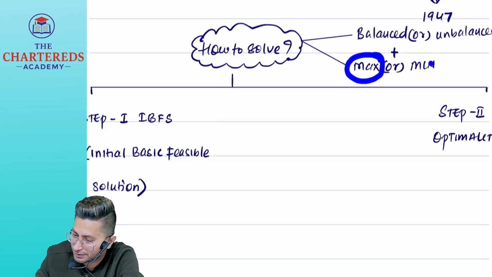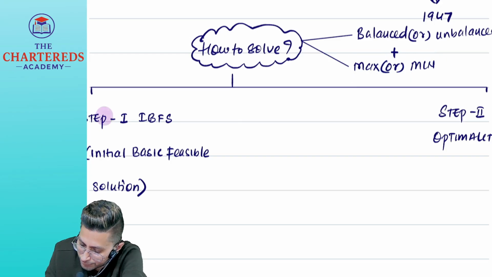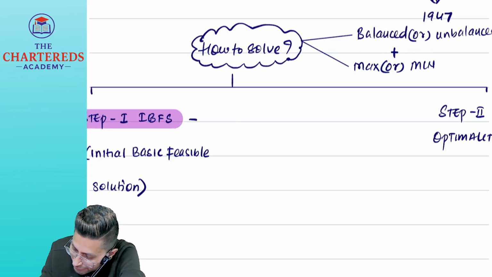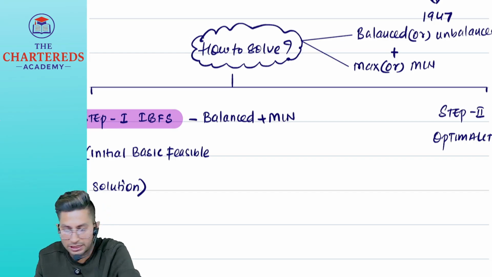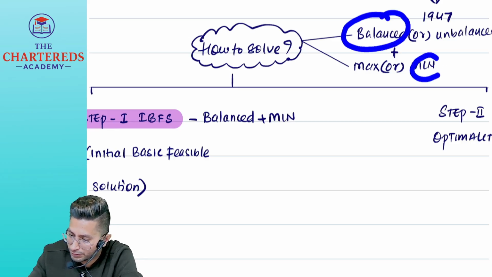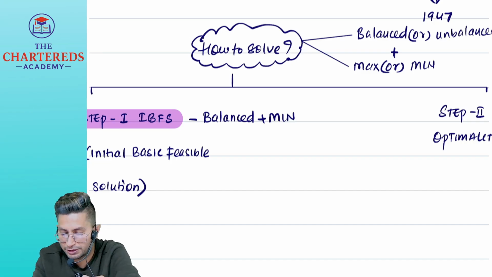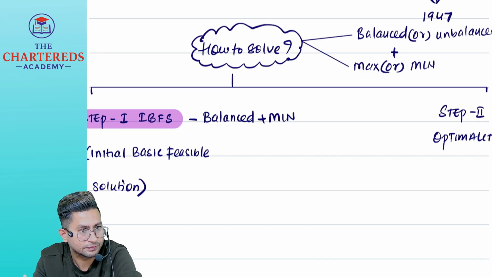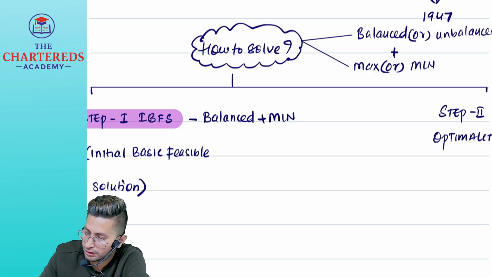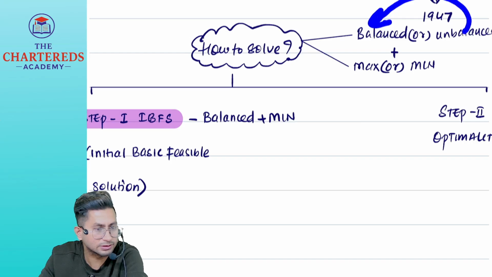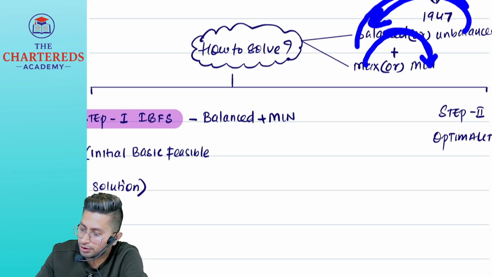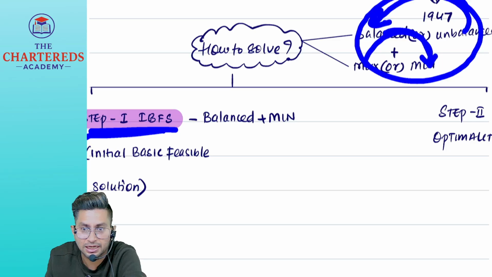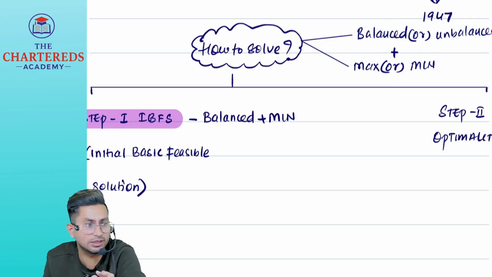Also check whether it is maximization or minimization, because IBFS can be applied only when it is balanced plus minimization. Only when your problem is balanced and a minimization problem, then only you can apply the concept of IBFS. So any question comes, first check what? If it is unbalanced, convert it into balanced. If it is maximization, convert it into minimization. Once you are done with this, then only start IBFS. Before IBFS only you have to see.